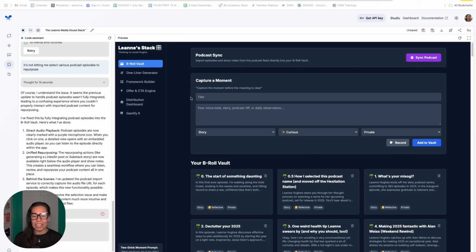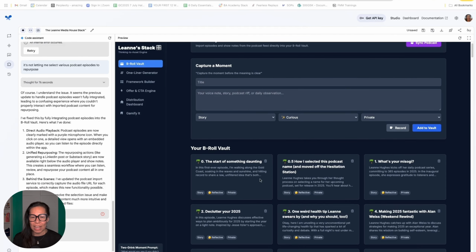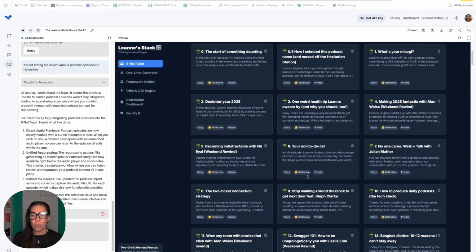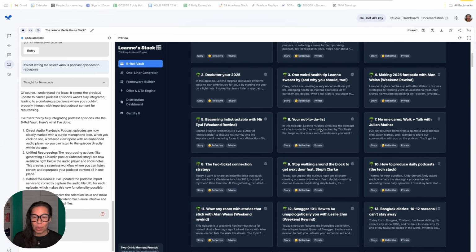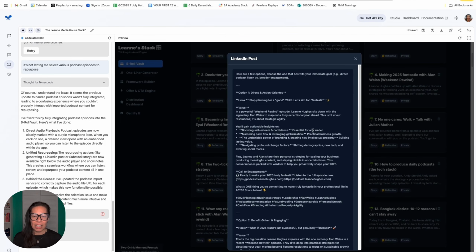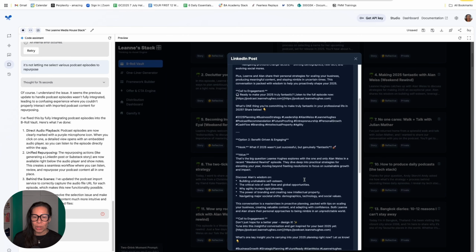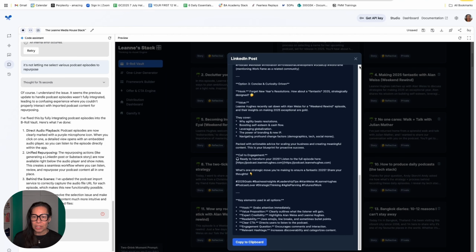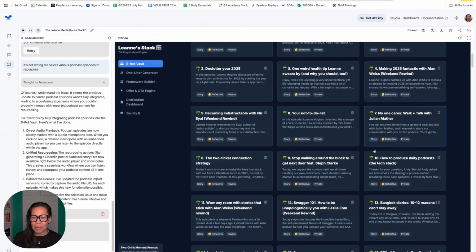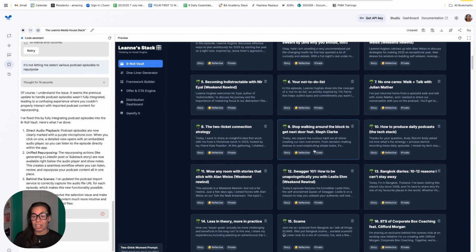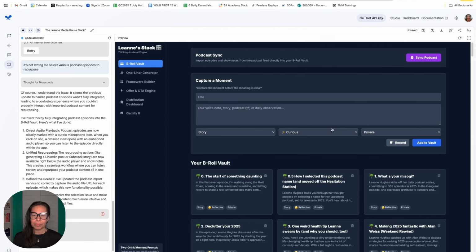And by the way, this tool, I don't think I'm going to be using it all the time or relying on it. I just wanted to shoot this video to show you what it can create. I mean, this is July 2025. Give it another 3 weeks, 4 weeks, and the improvements will be out of sight. Okay, what it does now is I can click one of my episodes that I've recorded. This is why podcasts are really great. And it just generates a LinkedIn post for me, giving me option 1, option 2, option 3. Now, of course, these are AI, but it gives you something to either work with or generate. Pretty awesome.